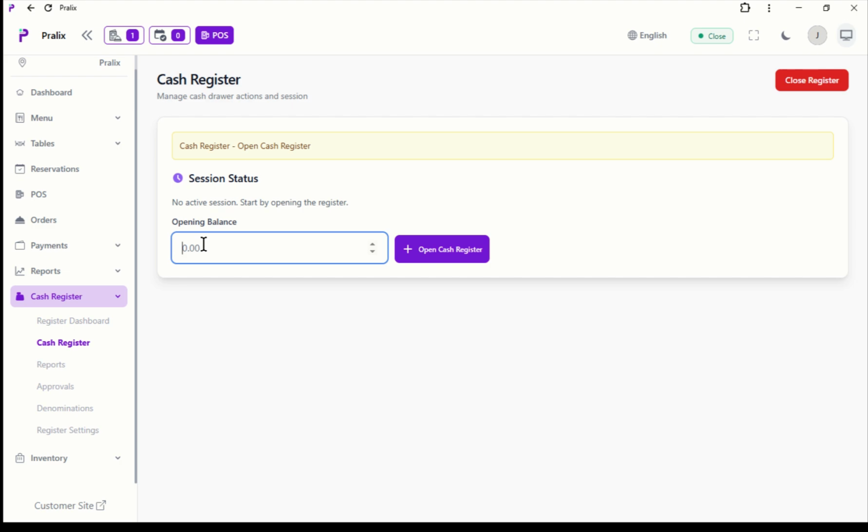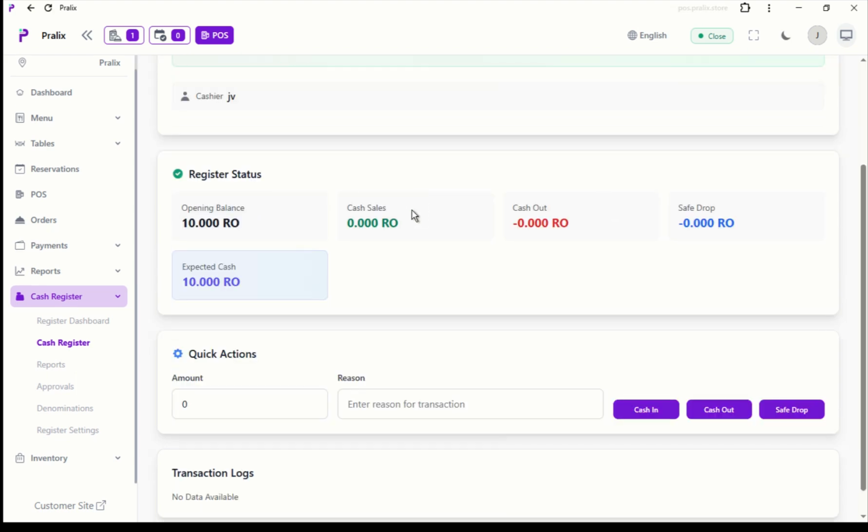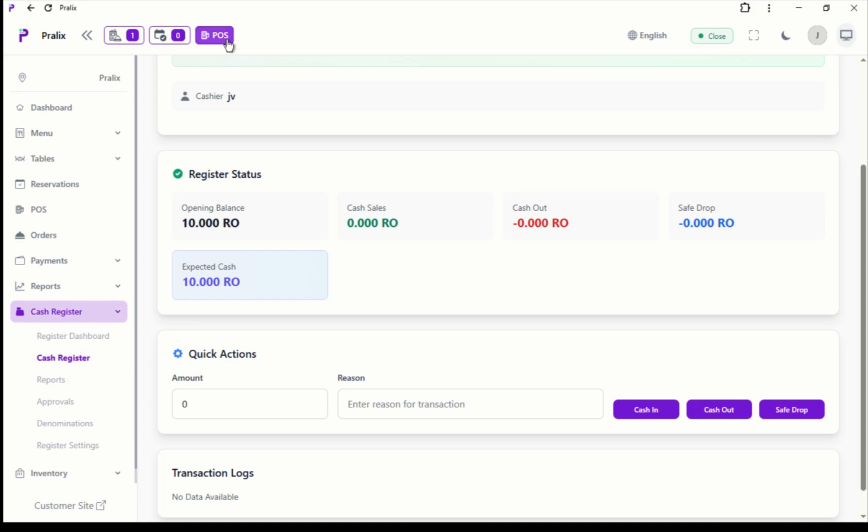For example, today we are having 10 real in the cash drawer. So you put the 10 real and open the cash register. This way you can open the cash register. Here you will see the 10 real is your opening balance. Cash sales is showing 0, but when we do a sale, it will come up here. So now I will show you.